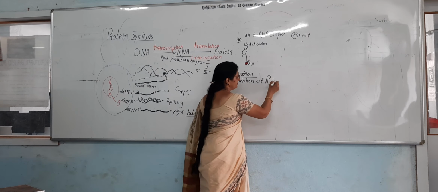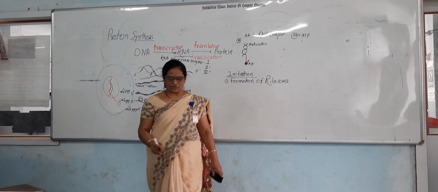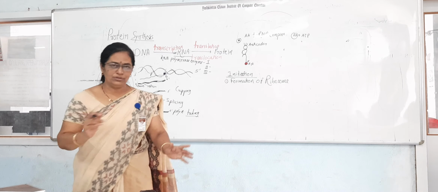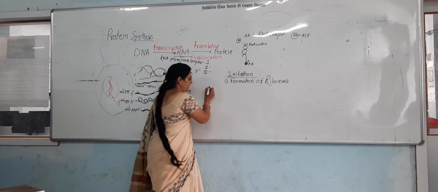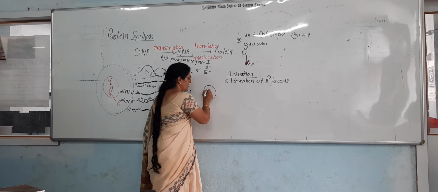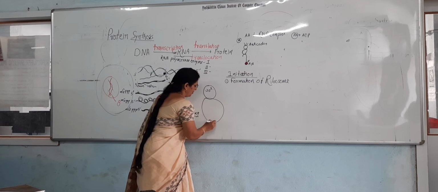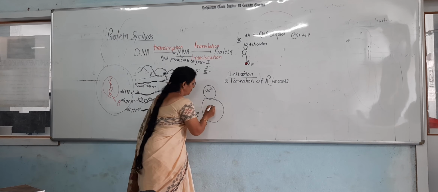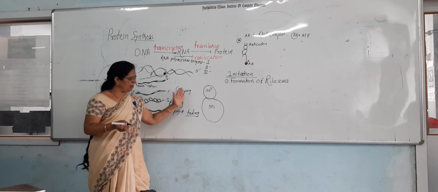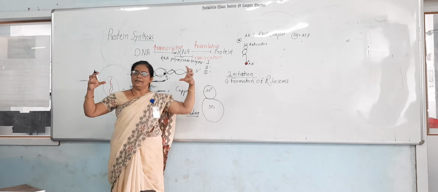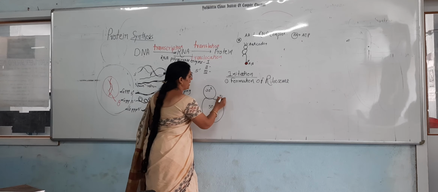The ribosome is produced. How is that ribosome produced? You know that there are subunits of the ribosome. This is the 30S type of ribosome and here the 50S type of ribosome. S means the Svedberg unit. The 30S and the 50S bind together to produce the 70S ribosome.